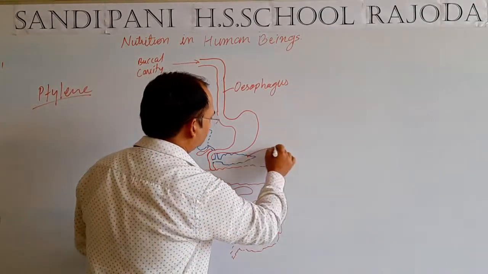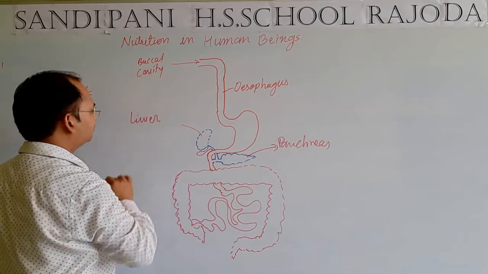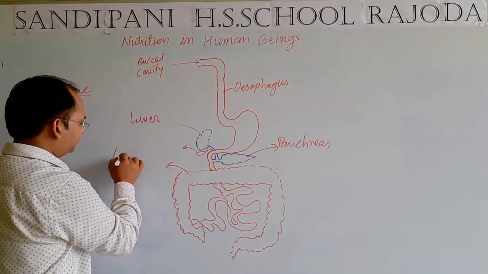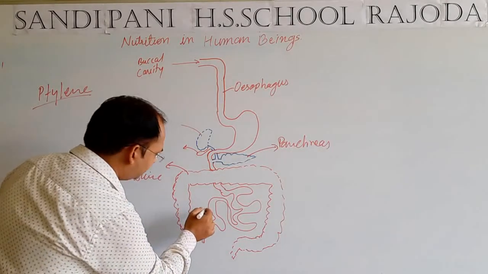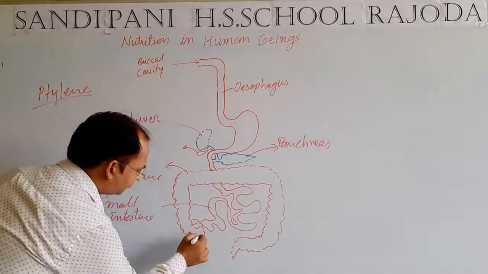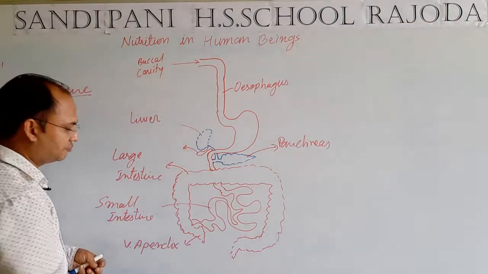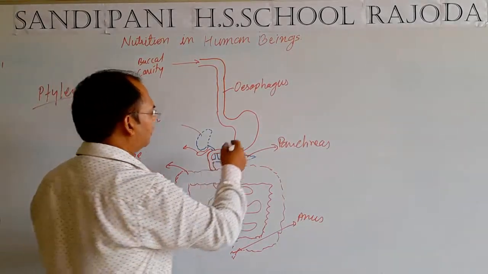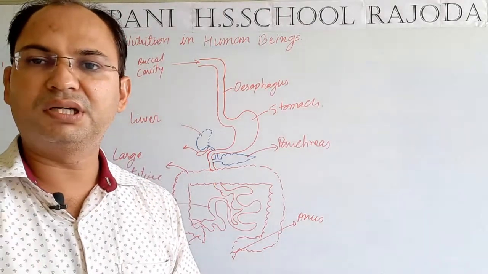Here, this is the pancreas, liver, large intestine, this is the small intestine, the vermiform appendix, or in general we call it the appendix, and here the anus, and this is the stomach, the main storage system for the food, where the food gets stored.